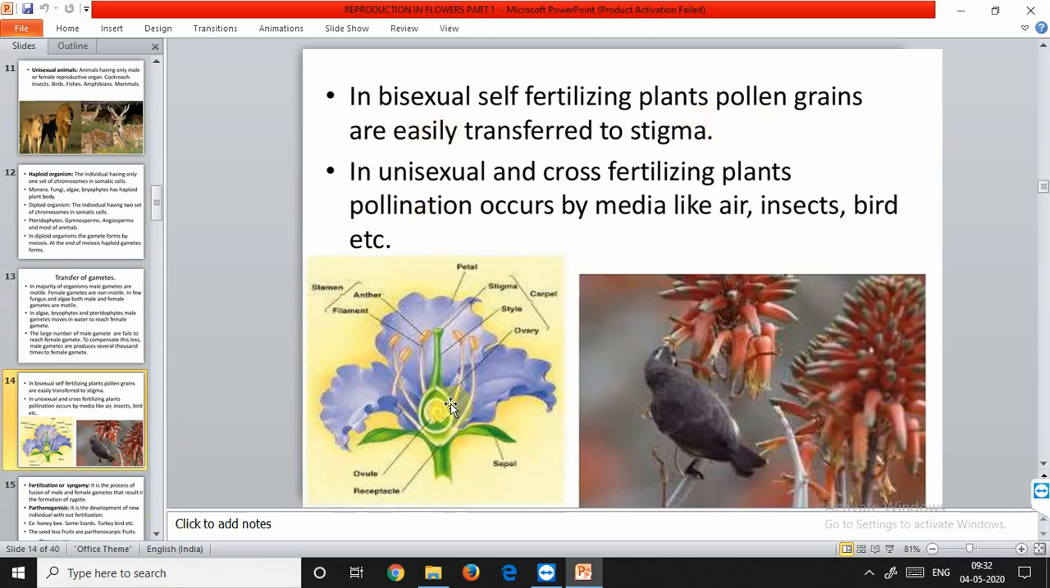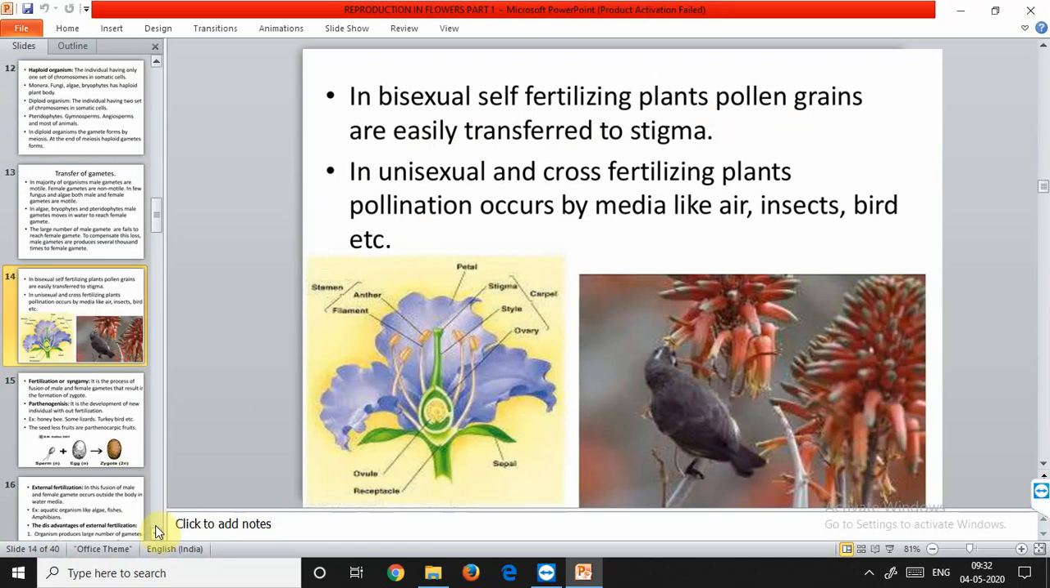This is the case of bisexual in which both the stamen, the anther, and the stigma are present in the same plant, and that's why self-fertilization is the case. Whereas in the unisexual, cross-fertilization is done by the birds, and the pollination we'll discuss later, but bird pollination is also called ornithophily.